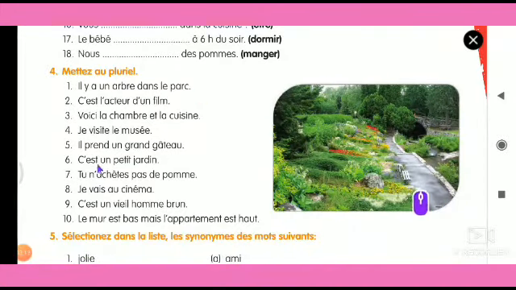Now we'll go to the second question. C'est l'acteur d'un film. So the first point is the subject. We have to check if the subject is singular or plural. Okay, now we have to change it into plural.